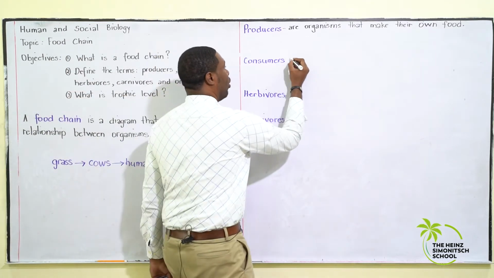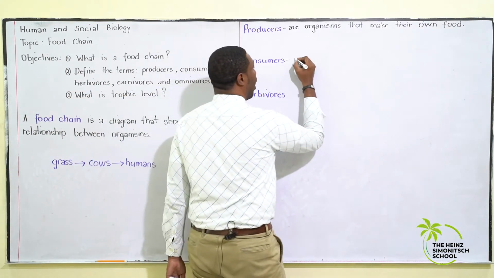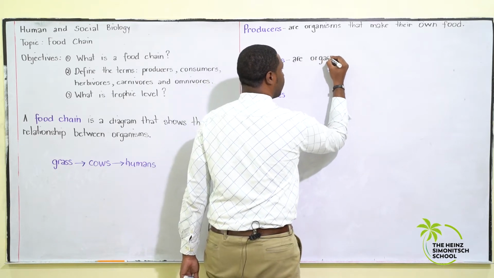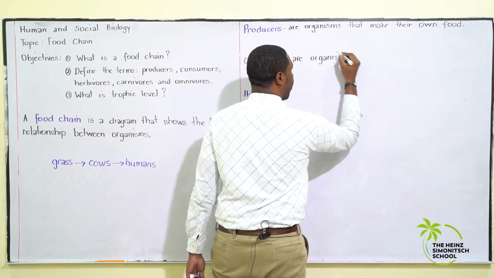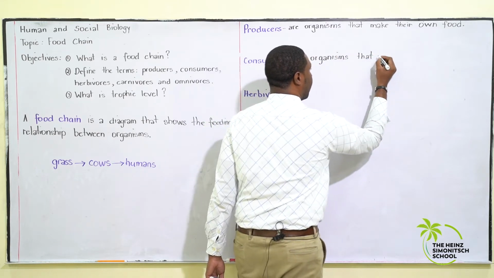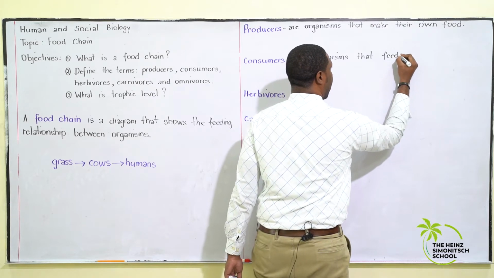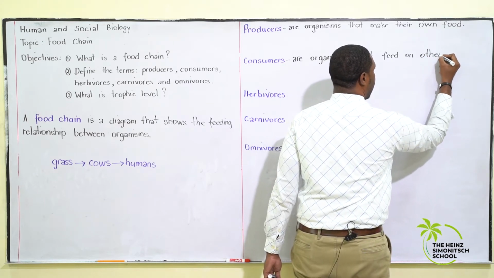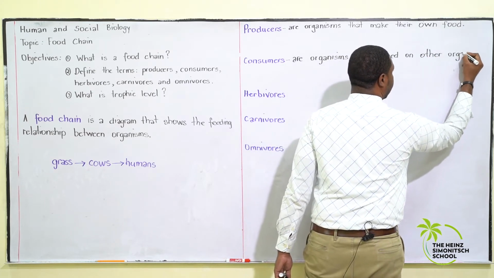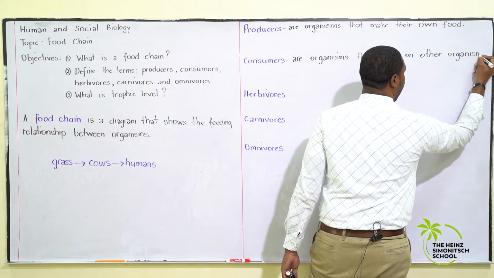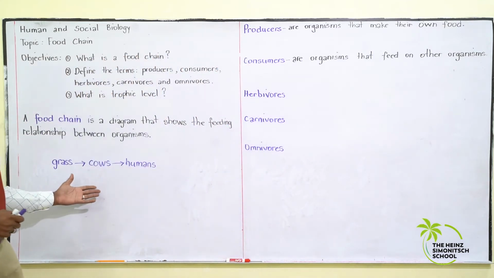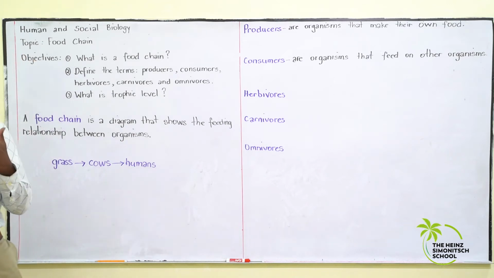Next, we have the consumers. And the consumers are organisms that feed on other organisms. So in this simple food chain, the cow would be a consumer.